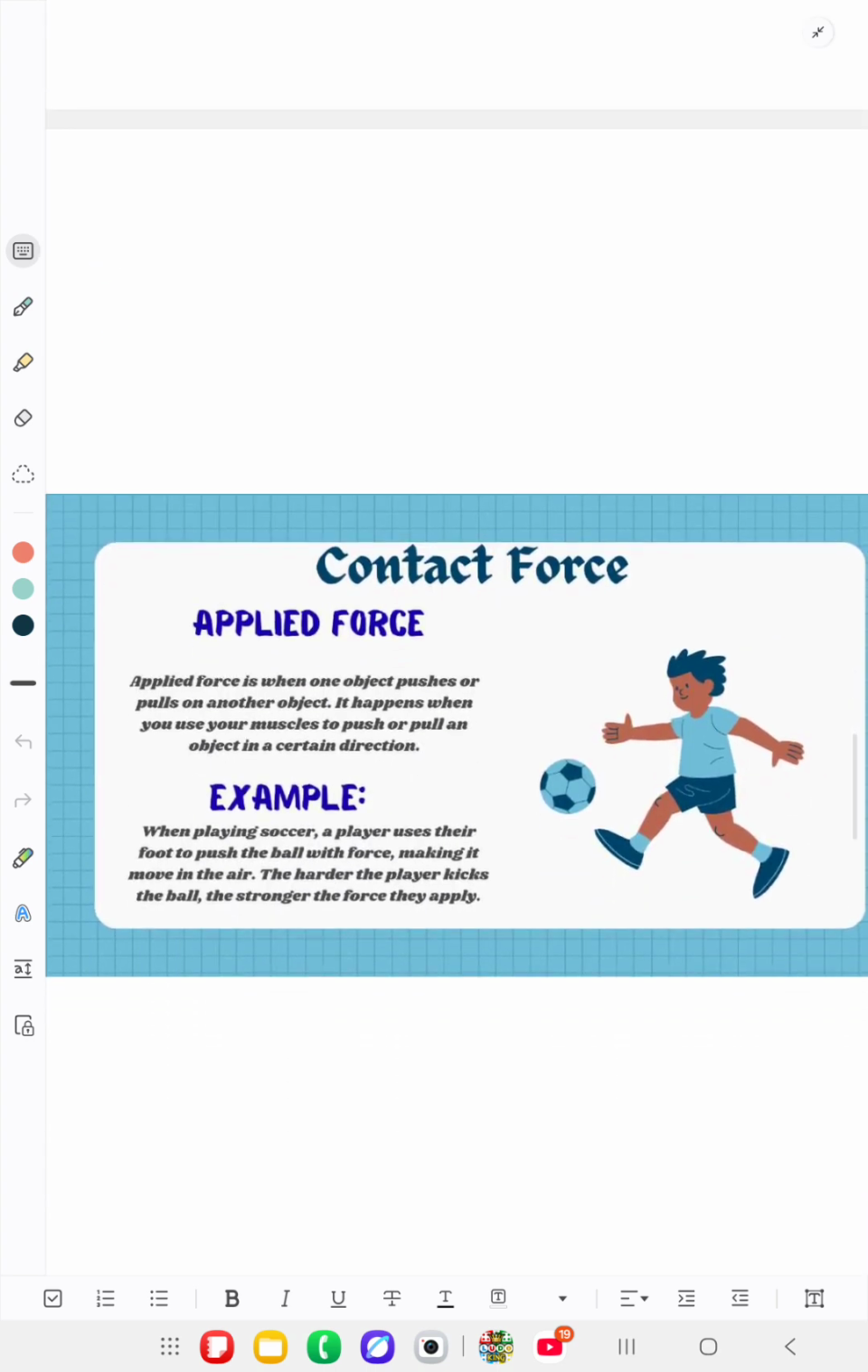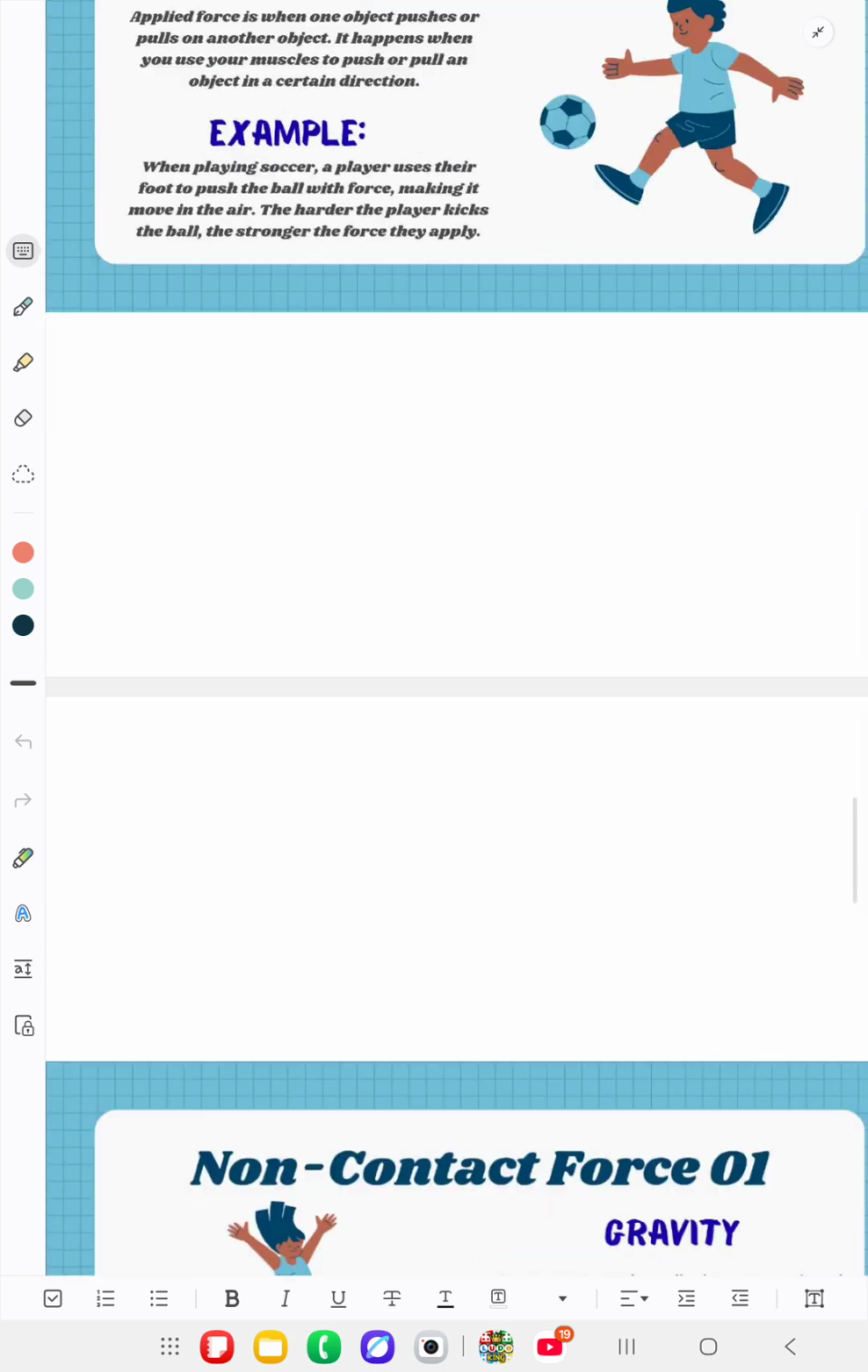Applied force. Applied force is when one object pushes or pulls on another object. It happens when you use your muscles to push or pull an object in a certain direction. For example, when playing soccer, a player uses their foot to push the ball with force, making it move in the air. The harder the player kicks the ball, the stronger the force they apply.